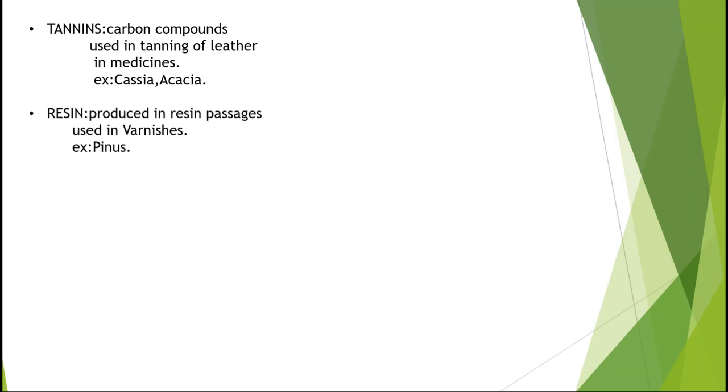Next, coming to resins. Resins are produced in resin passages. These are some specialized passages present in gymnosperm plants. These are used in varnishes, that means paints. Example, it is produced in pinus plant.